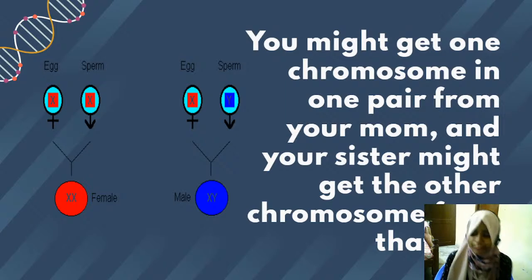That is why we have different genes and different characteristics. You might get one chromosome in one pair from your mother and your sibling might get the other chromosome from the other parent, that is from the father. So that is why there is a difference in traits between siblings.